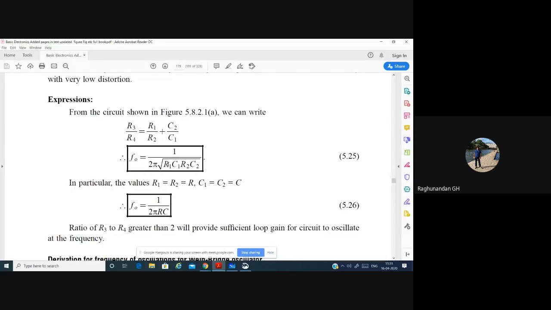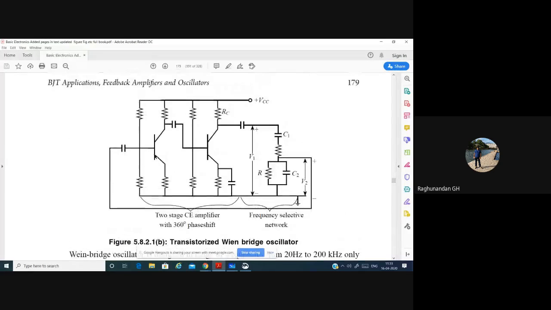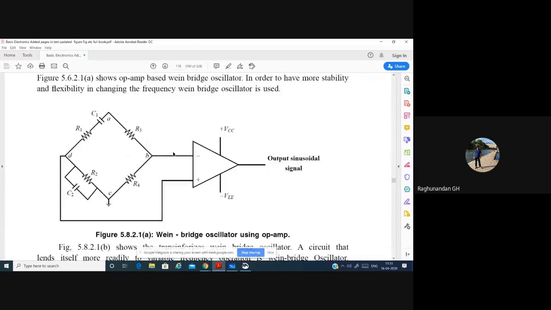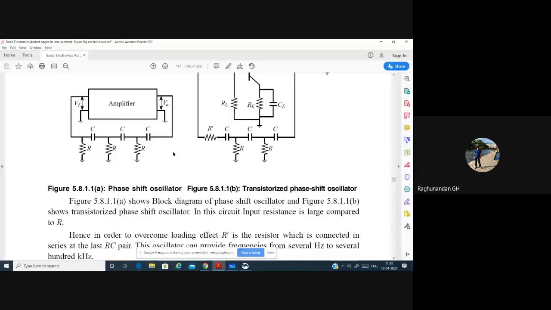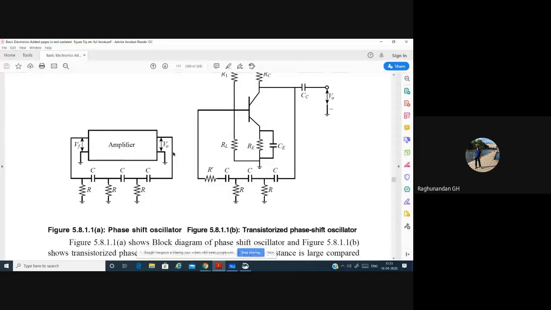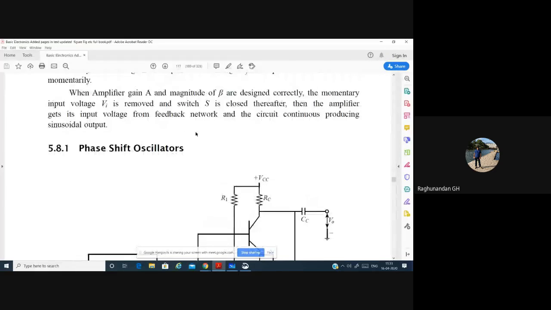Followed by this, you have the 555 timer based oscillator. 555 timer based oscillator means they are IC based. Instead of putting individual transistors, resistors and all, they will just put an IC and get the output. That is the difference between this oscillator and that oscillator. Whatever I have given in my book, only that much is there for the syllabus.